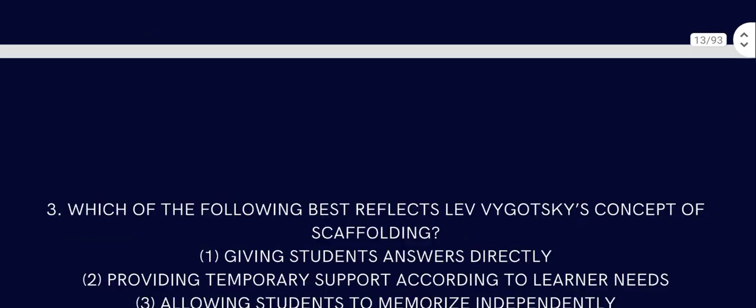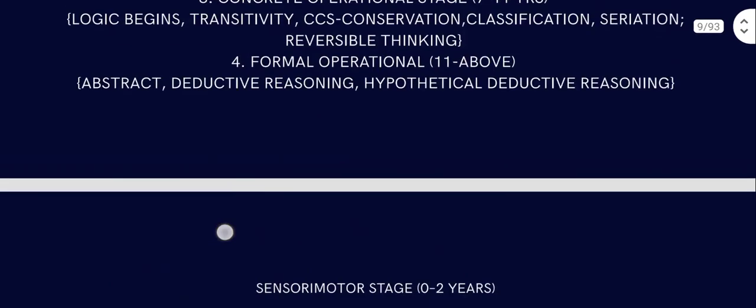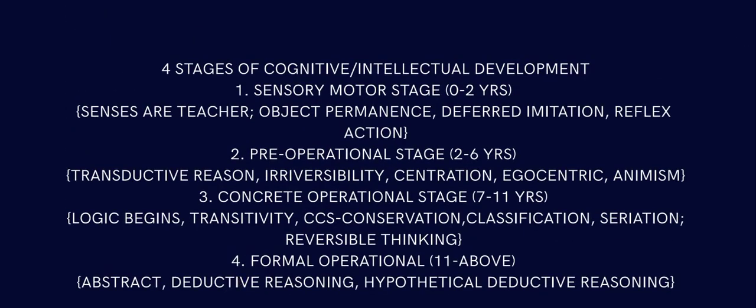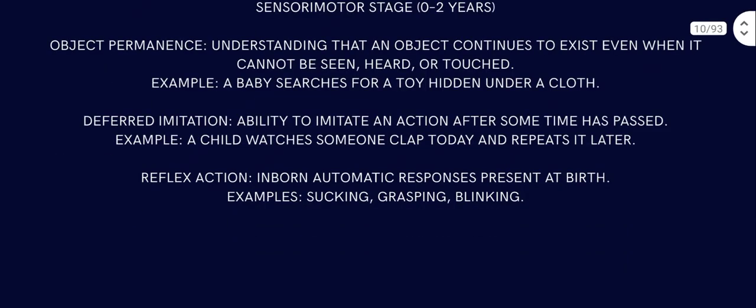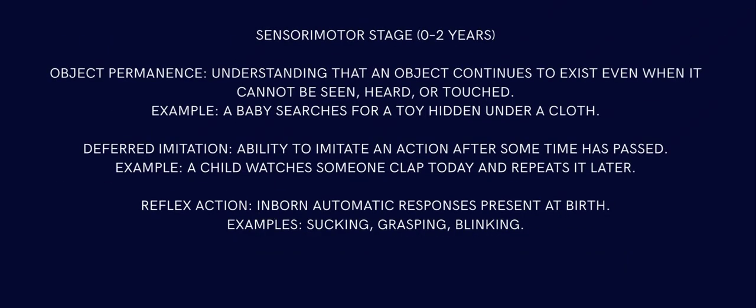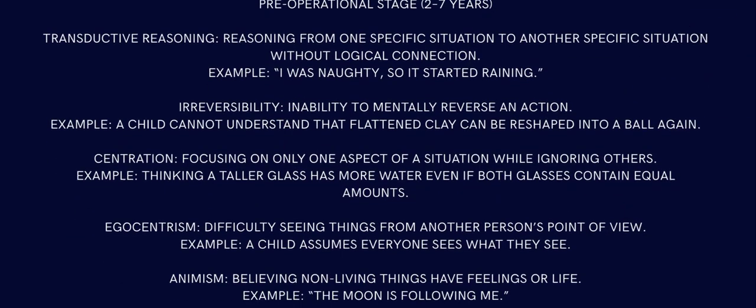All right, so let's revise this. We got 4 stages of cognitive development: sensorimotor, pre-operational, concrete operational and formal operational. Sensorimotor has object permanence, deferred imitation, and reflex action. Pre-operational has transductive reasoning, centration, egocentrism, irreversibility, and animism.